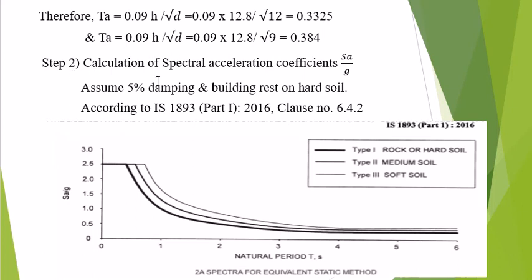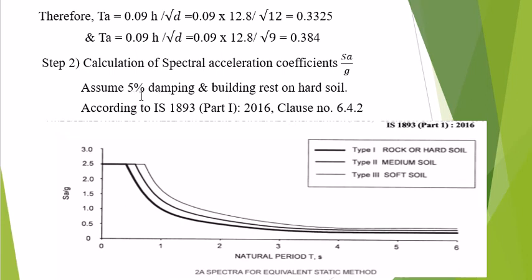Step number 2 is calculation of spectral acceleration coefficient. This spectral acceleration coefficient is denoted by Sa/g. With the help of the figure given in IS 1893 Part 1 2016, clause number 6.4.2, it is given in the numerical that this building rests on hard strata. So according to that, we have to assume 5% damping.